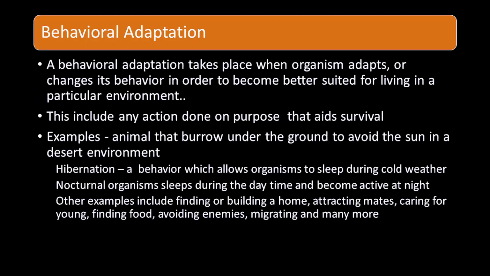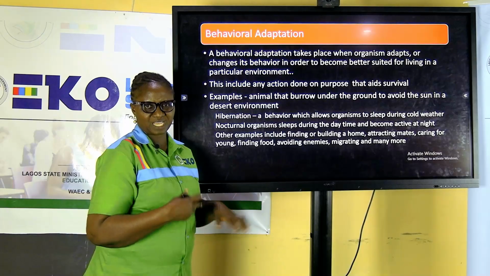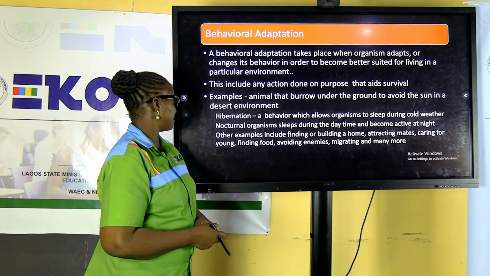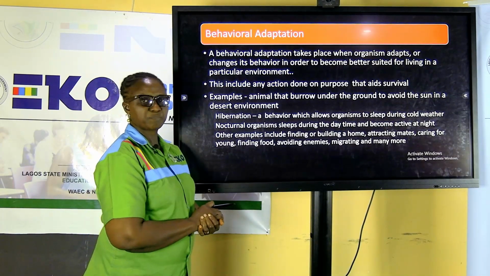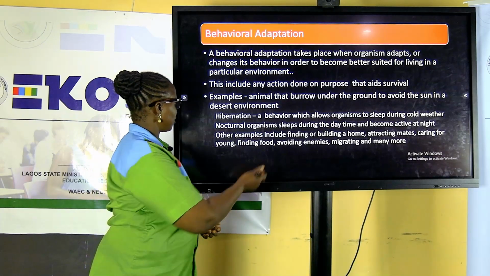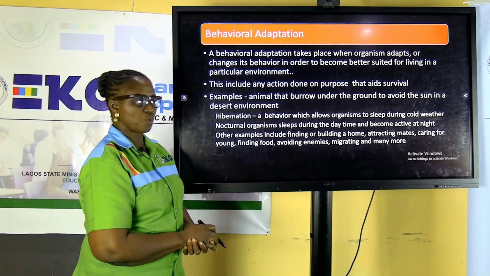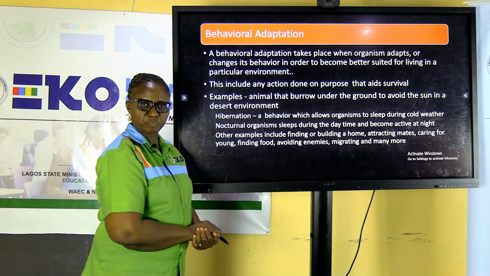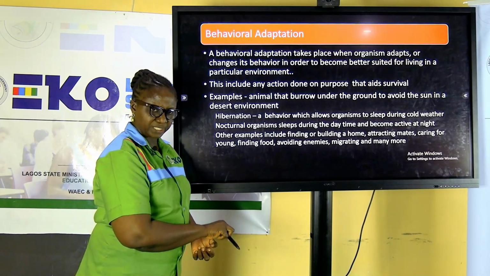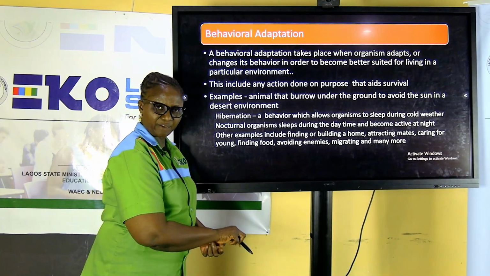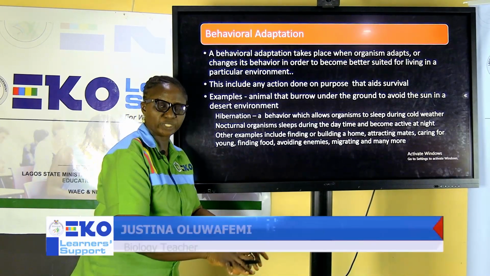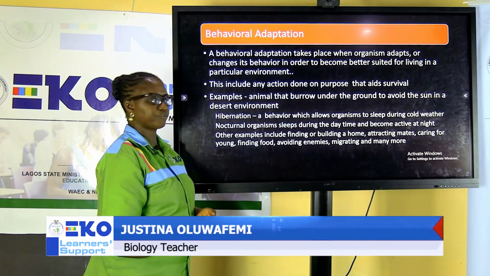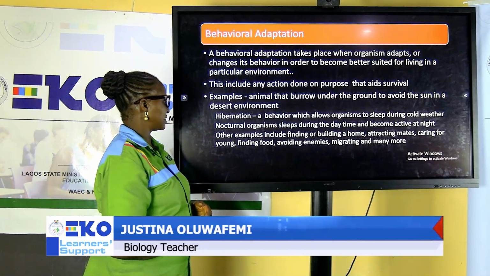This includes any action done on purpose that can aid survival, whatever that is behavioral, the manner in which the organism exhibits traits. We have some examples of such behaviors. The first one, animals that burrow under the ground. What does it mean to burrow? The animal will dig through the soil in order for it to either seek for food or go there to hide. It's a form of adaptation which organism manifests.